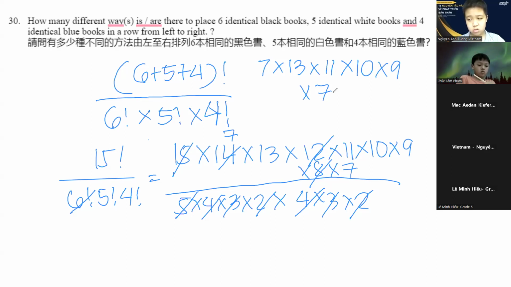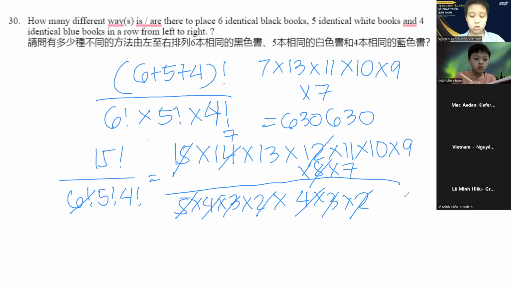630,630. 7 times 13 is 91. Times 11, that's 1,001. Times 10, that's 10,010. Times 9, that's 90,090. Times 7, that is 630,630. Okay? So are there any questions for number 30?